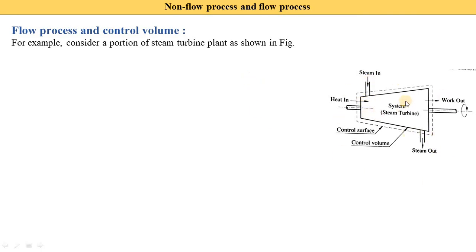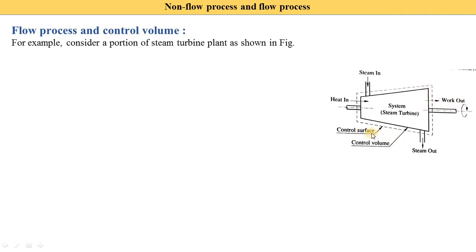Here you see that the system is the steam turbine. Steam is in, steam is out. When we supply the steam, that means we supply the heat, and due to this steam the shaft of the turbine is rotated. So that gives some work output. That's why here we draw the outward arrow and indicate it as work output.